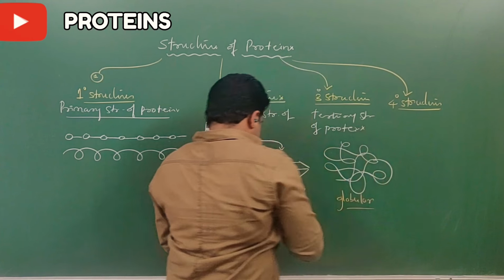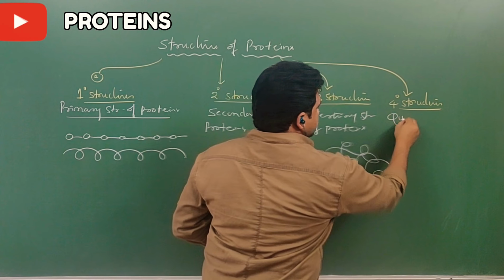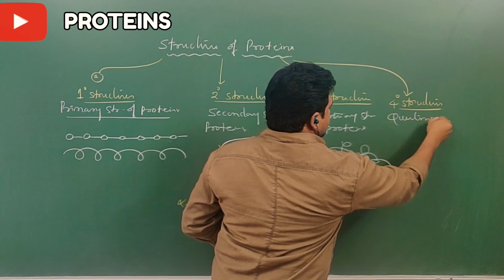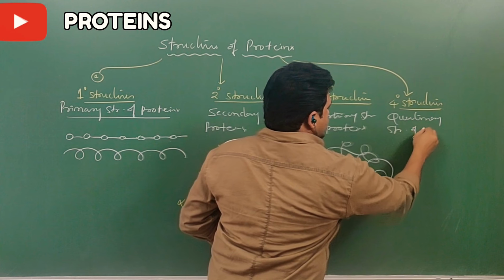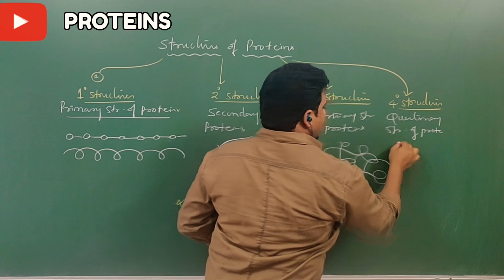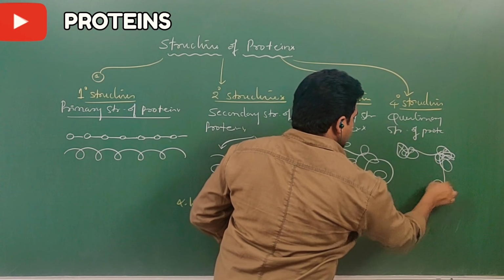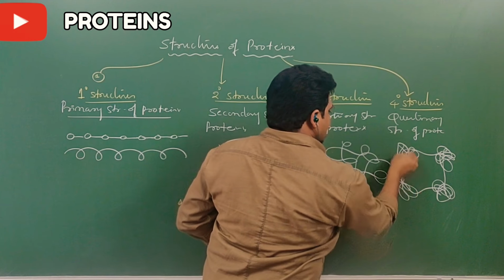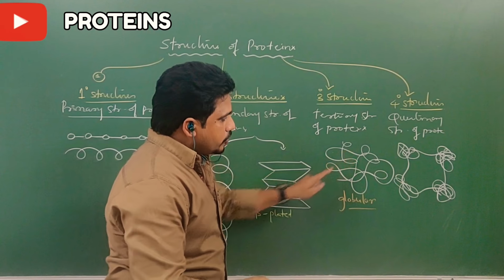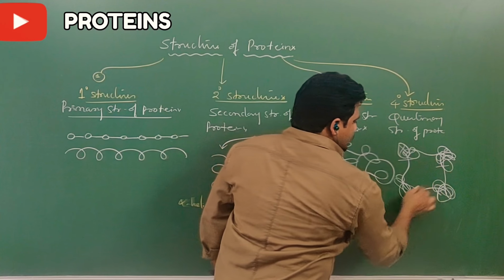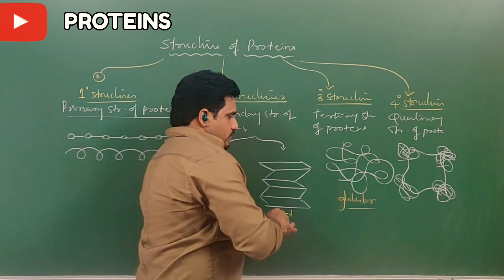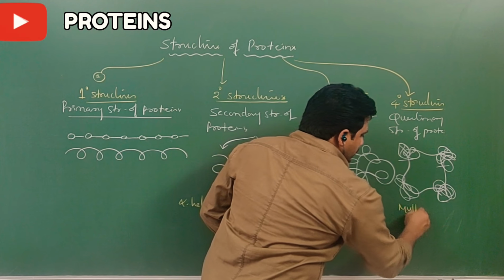Quaternary structures of proteins are multiglobular. If you see here, this is only a single globule. Like that, 1, 2, 3, 4, many globules are there. So this is multiglobular.